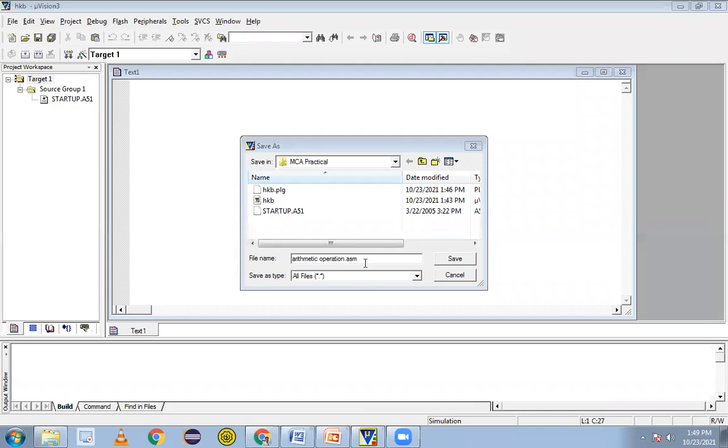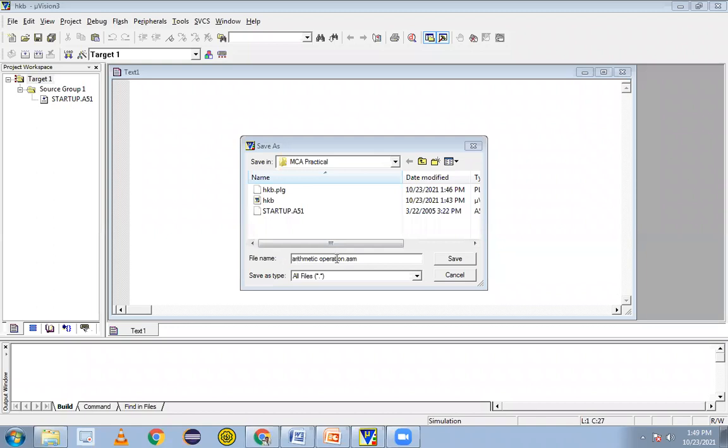Sir. Sixth number. Again, go to the file and save as. So save as means what? We have to give the file created any name.